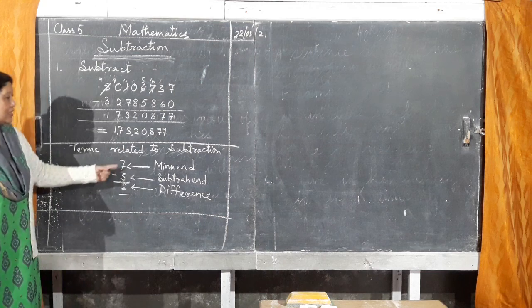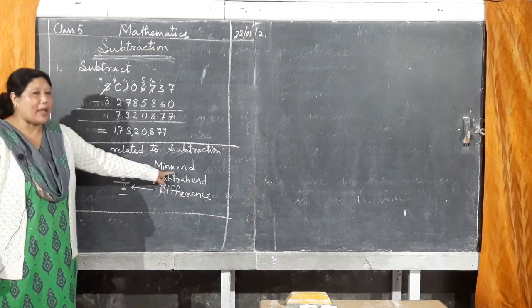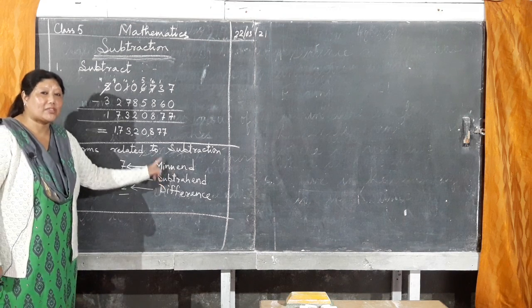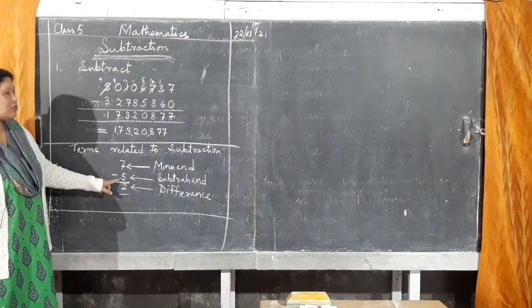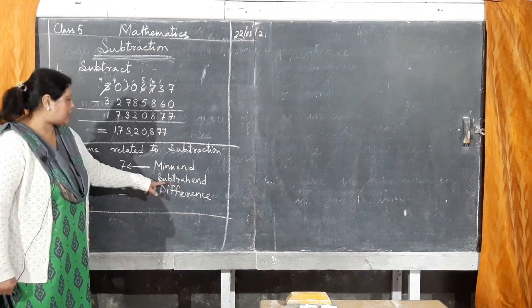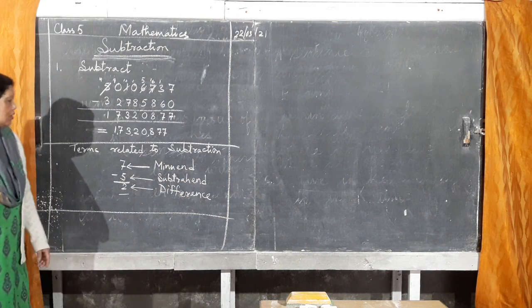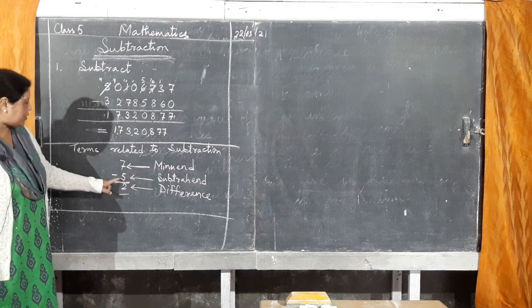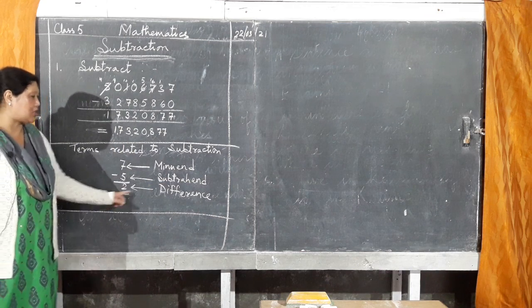But here there are different terms in subtraction. The bigger number is called minuend, the one which we subtract from. And the one which gets subtracted, the smaller number, is called subtrahend, S-U-B-T-R-A-H-E-N-D, subtrahend. Okay, so bigger number minuend, smaller number subtrahend, and the answer after subtraction.